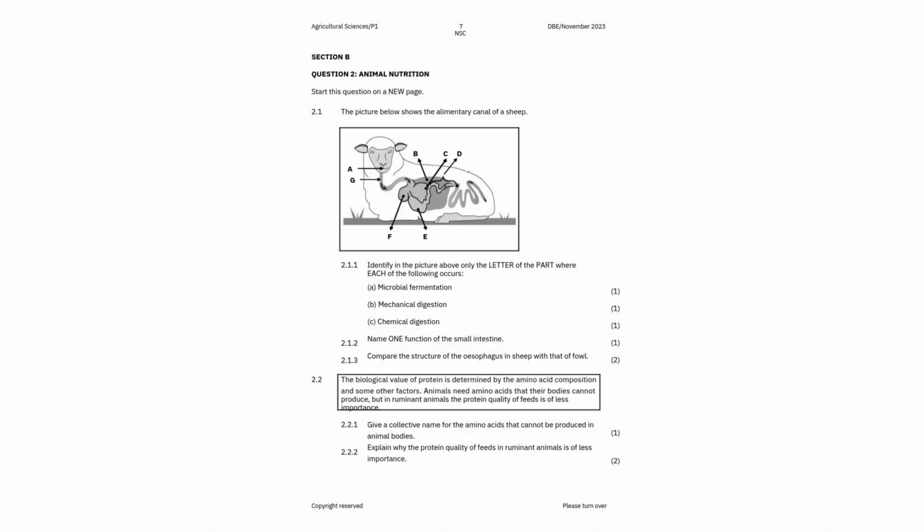Then the esophagus of a sheep is a bit wide and it's also long, while that of a fowl is narrow and short. So just make sure you give the comparison there.